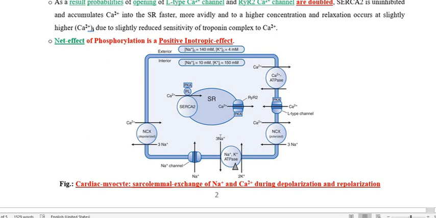The sodium is going to be removed from the cytoplasm through an enzyme. We call it the sodium-potassium ATPase.